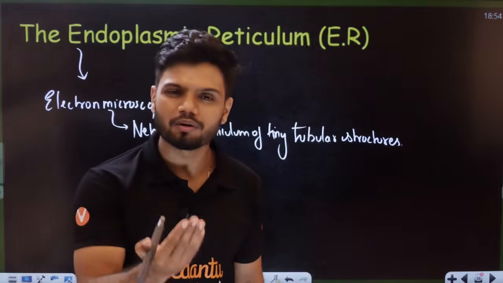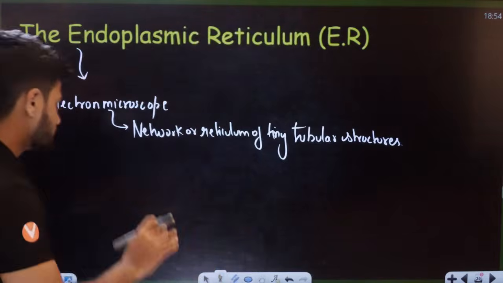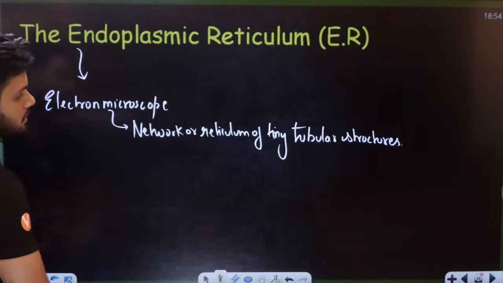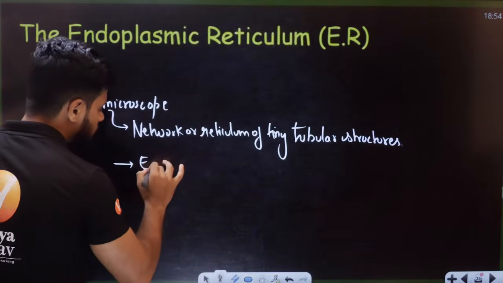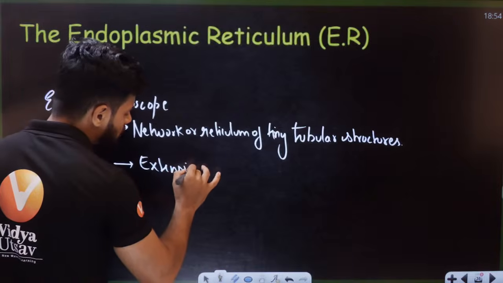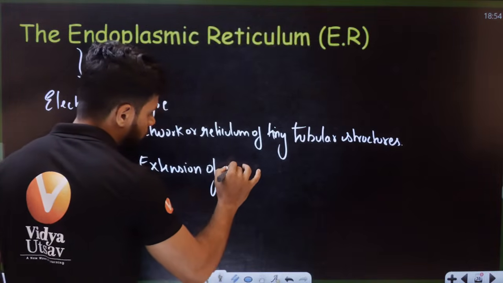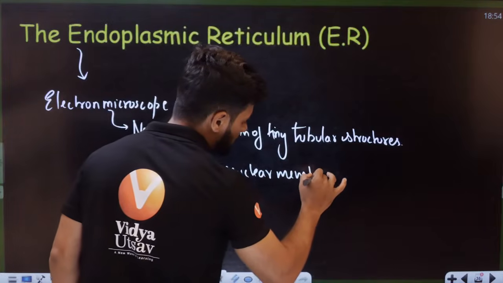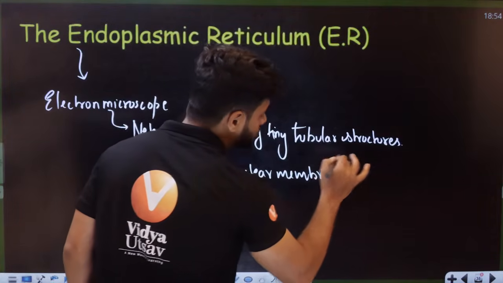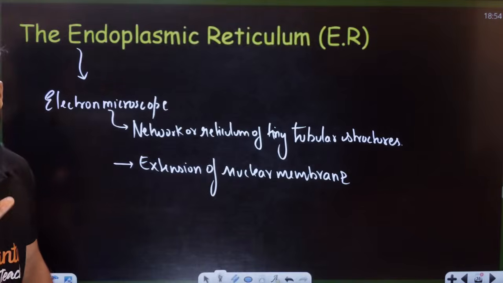That is called your endoplasmic reticulum. Now this endoplasmic reticulum, students, is actually an extension of the nuclear membrane. From the outside of the outer nuclear membrane, we can see it as an extension.